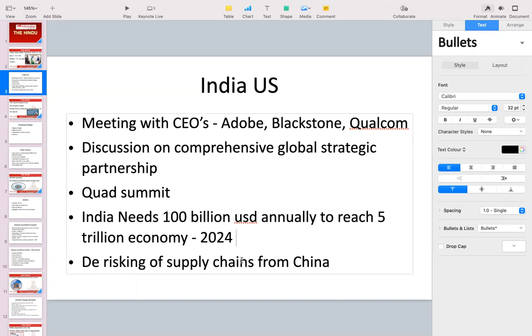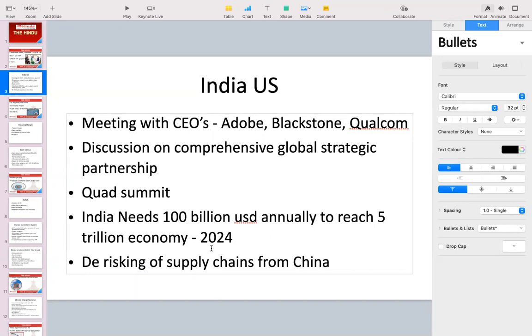See, supply chain is something. Let's say if you are a bakery owner, you want to sell breads, then you have to have a supply of wheat from somewhere, right? So similarly, India, let's say you have mobile assembly units, the parts of it are coming from China. So that's the supply chain for India.